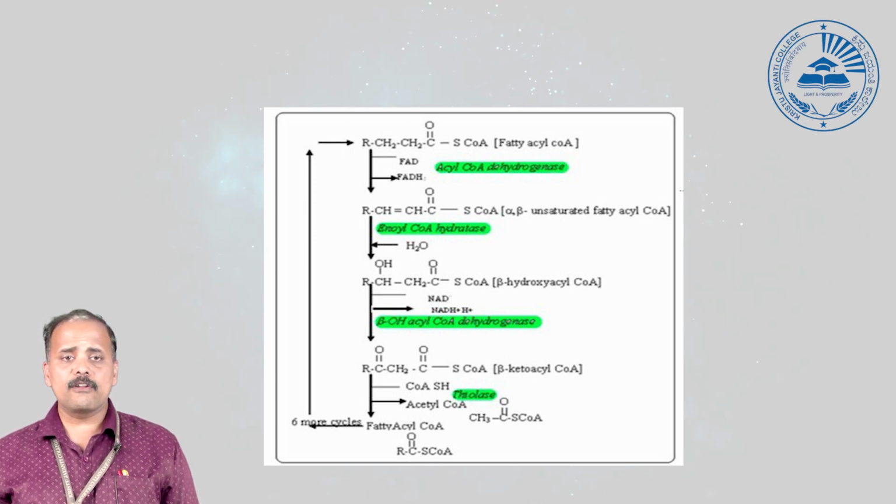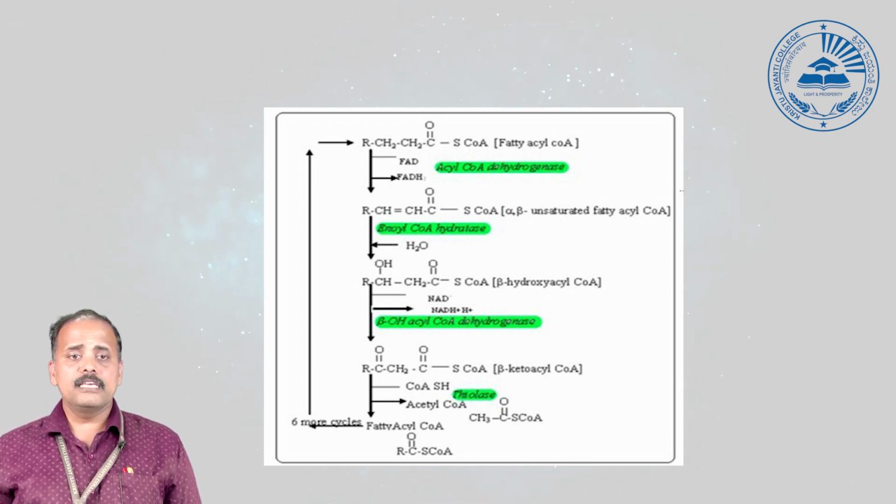This trans-enoyl CoA, or alpha beta unsaturated fatty acyl CoA, is acted on by a hydratase, the specific enzyme which we call enoyl CoA hydratase. With the addition of water, it incorporates the OH group and is converted to beta hydroxy acyl CoA. This beta hydroxy acyl CoA once again undergoes dehydrogenation, and this dehydrogenation requires NAD for its action, resulting in the formation of keto acyl CoA.